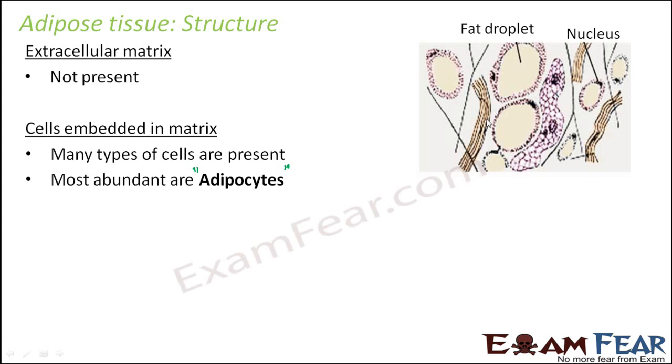Now obesity occurs, that is too much increase in weight occurs, when the number of adipocytes increases more than the desired number. So the number of adipocytes or the adipose tissue cells should remain within the desired limit. Excess nutrients which are not used immediately are converted into fats, and then these fats are stored in this type of tissue. So I think this was all about connective tissue. We almost discussed all types of connective tissue.